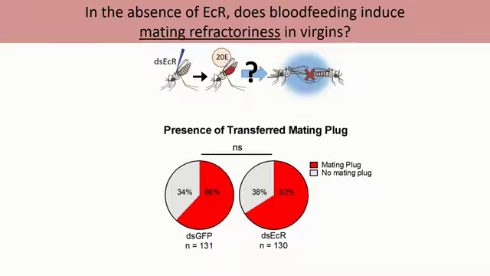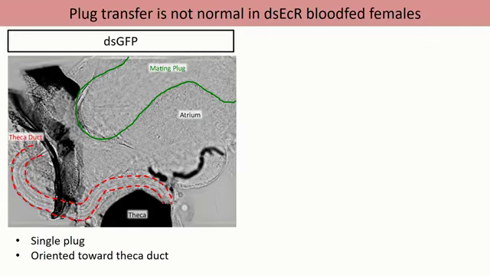And so here, looking at just the presence of plug, so their ability to receive the mating plug, we don't see any difference in their ability to receive the mating plug between control and knockdown females. But when we take a closer look at what's happening, it seems that plug transfer actually isn't normal in these ECR knockdown females. And so here we have the female atria of the control females, and they're receiving a single mating plug, and it's oriented such that the tip of the mating plug is directed towards the opening of the theca duct.